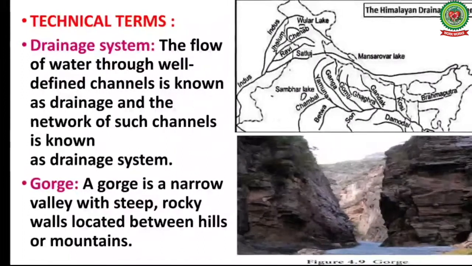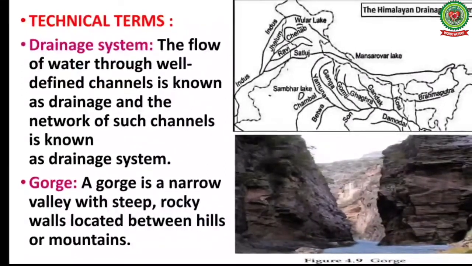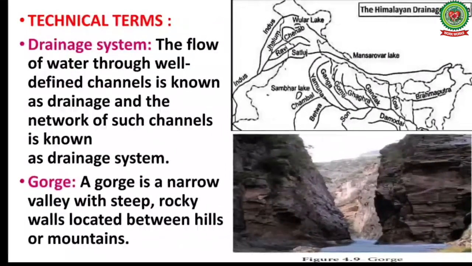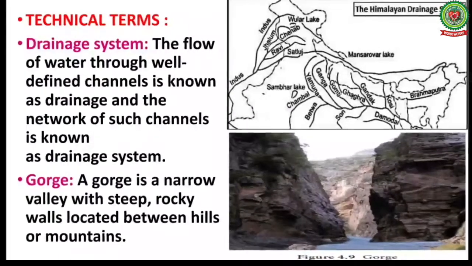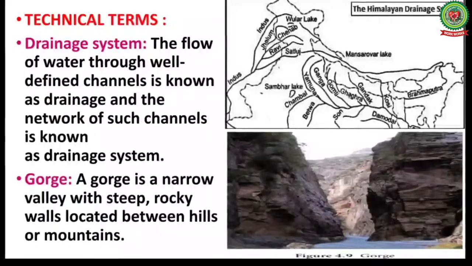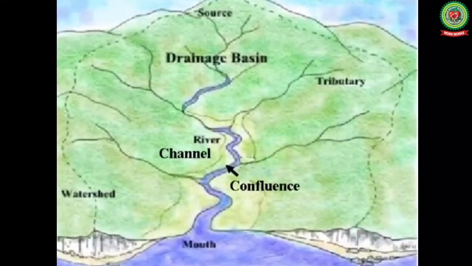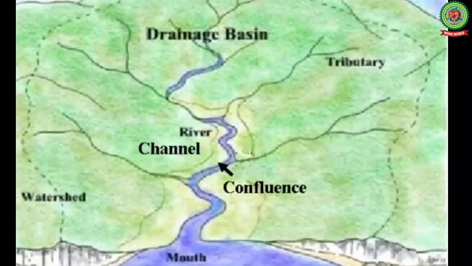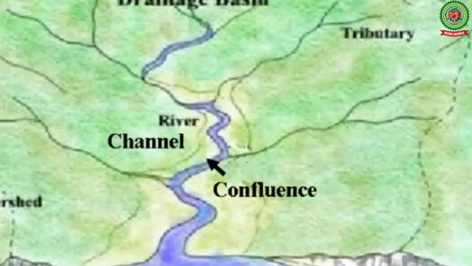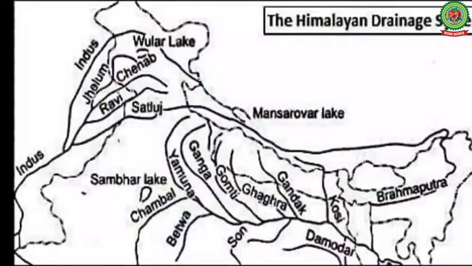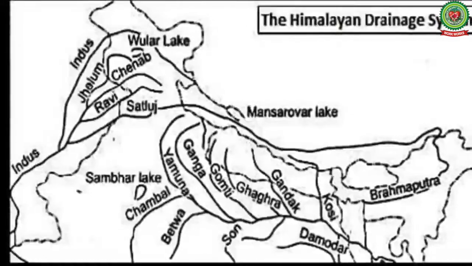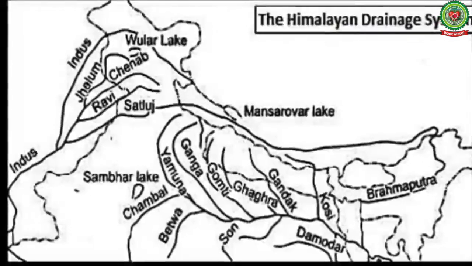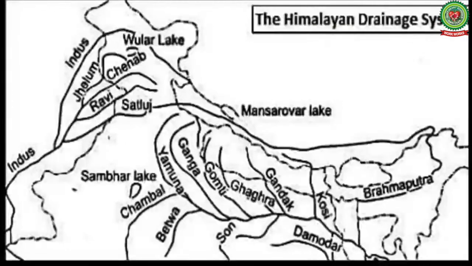Now it is the time to go through some technical terms which are related to today's topic. The first term is drainage system. The flow of water through well-defined channels is known as drainage and the network of such channels is known as drainage system. For example, river Ganga and its tributaries form a well-defined drainage system in India.